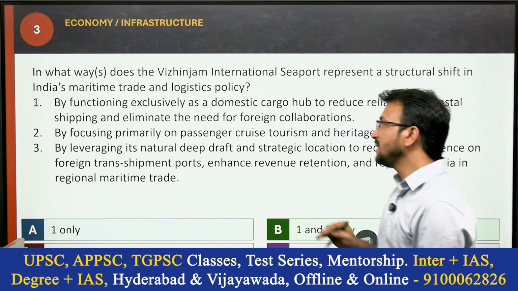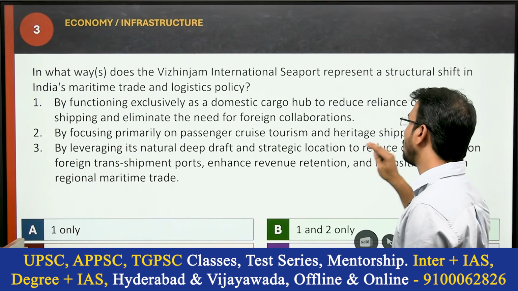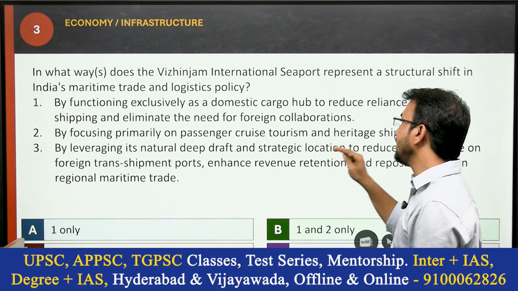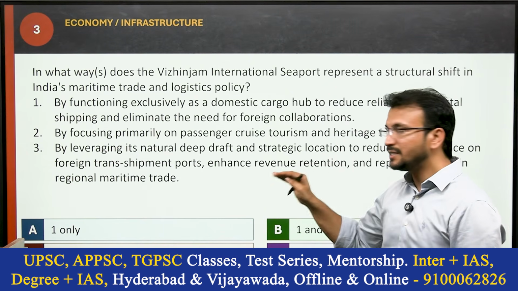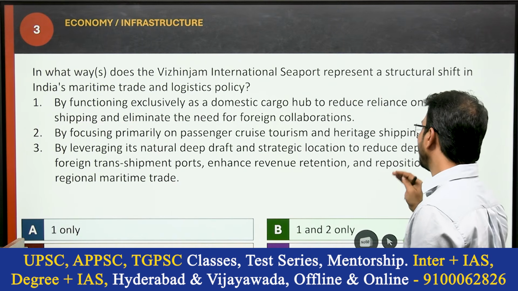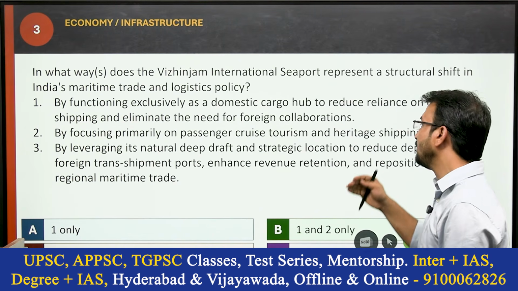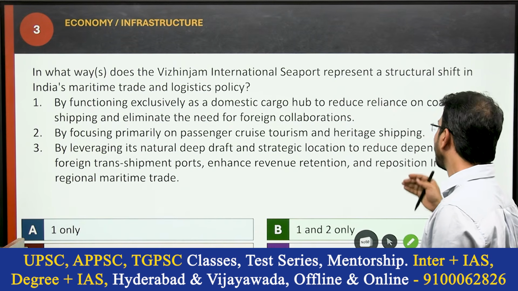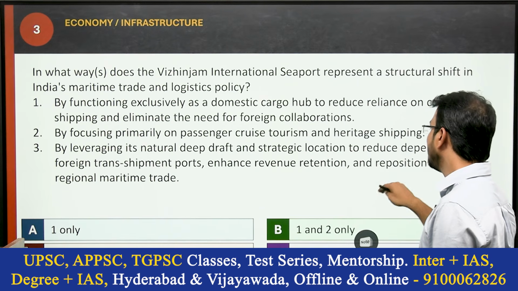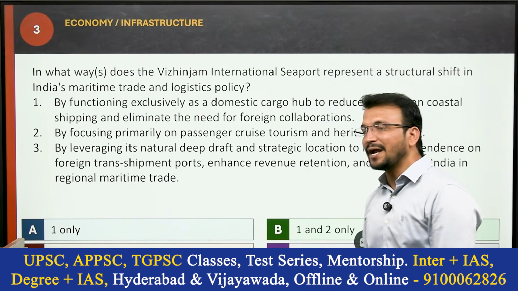Okay, so see the statements. By functioning exclusively as a domestic cargo hub to reduce reliance on coastal shipping and eliminate the need for foreign collaborations. Second statement, by focusing primarily on passenger cruise tourism and heritage shipping. Third statement, by leveraging its natural deep draft and strategic location to reduce dependence on foreign transport modes, enhance revenue retention and reposition India in regional maritime trade.